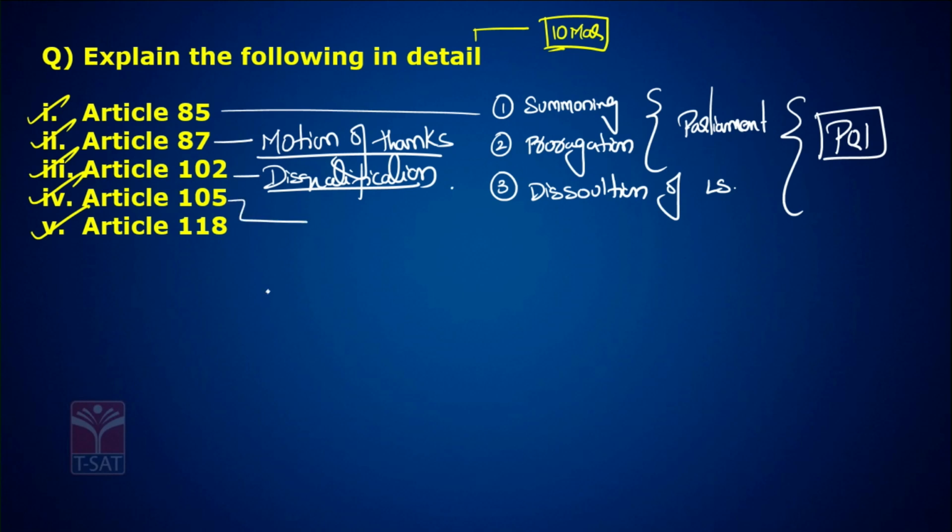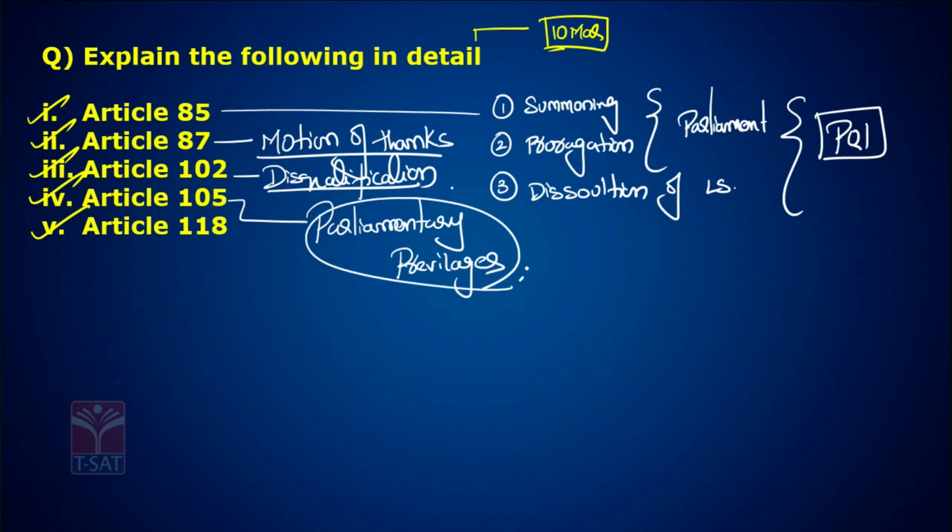Did Parliament make any law? Yes. What is that law? Representation of the People's Act 1951. Now look at Article 105. What is Article 105? Article 105 talks about parliamentary privileges, privileges to the members of the Parliament.